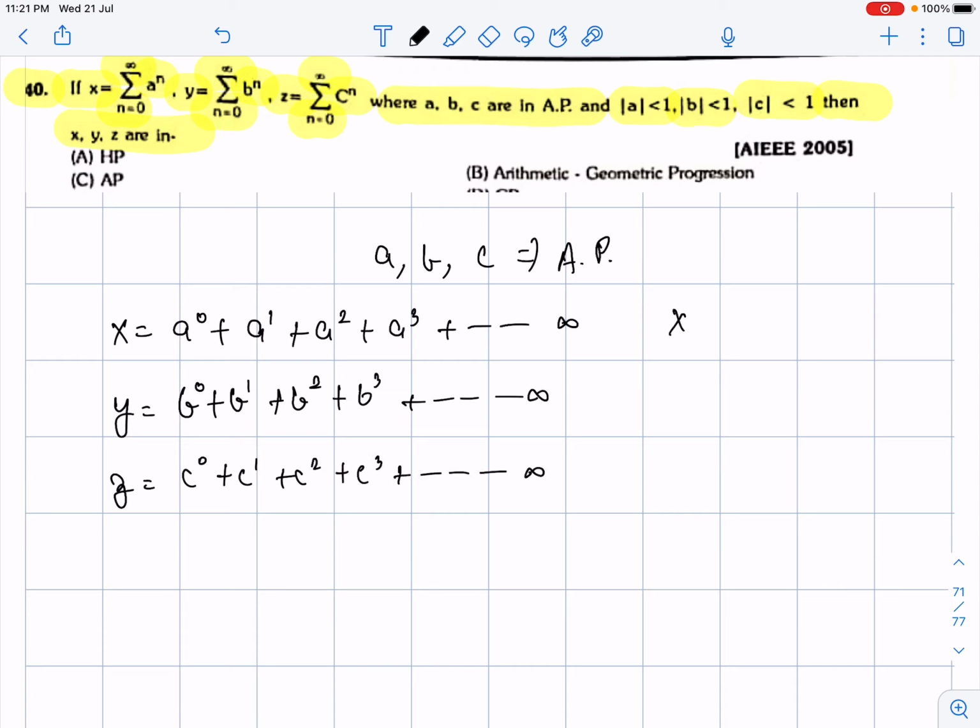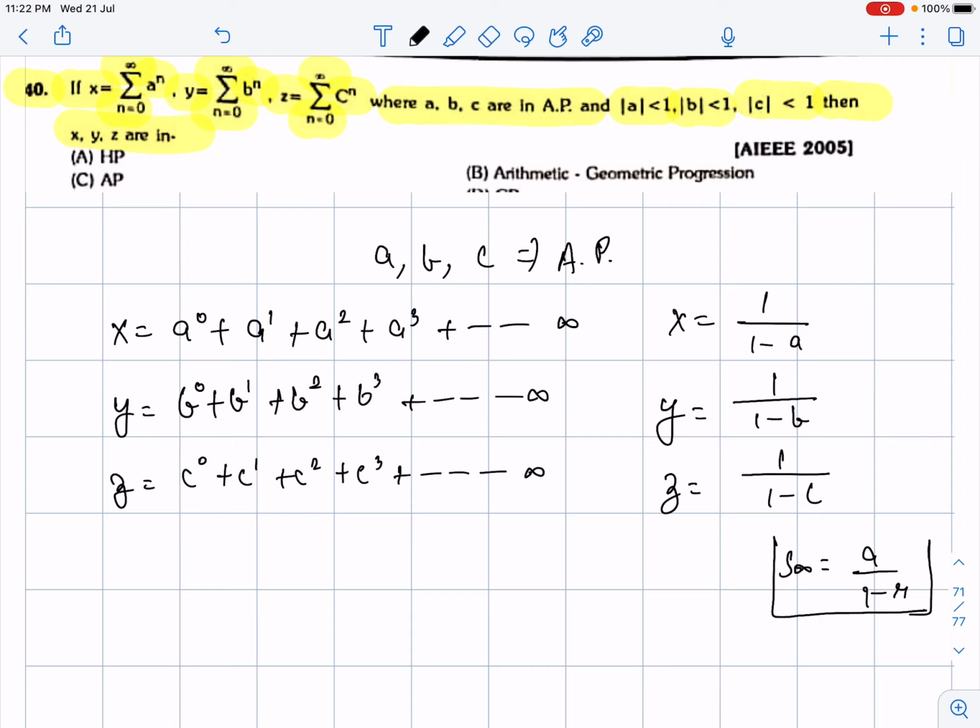So what will the value of x become? 1 upon 1 minus a, and the value of y will become 1 upon 1 minus b, and the value of z will become 1 upon 1 minus c. Why am I writing like this? Because we know the infinite sum formula is a upon 1 minus r. Now, how should I proceed further?